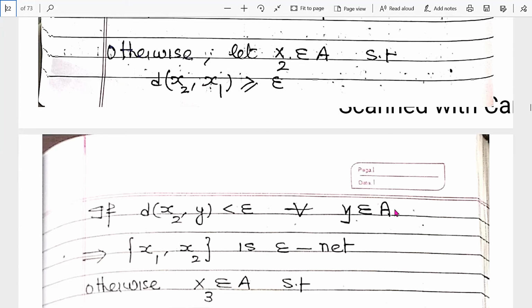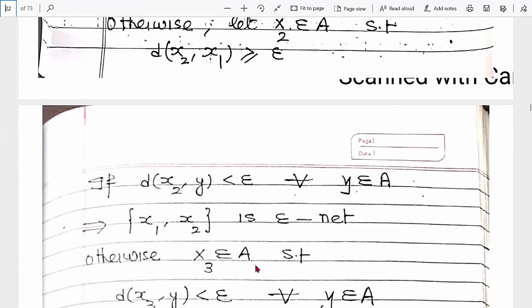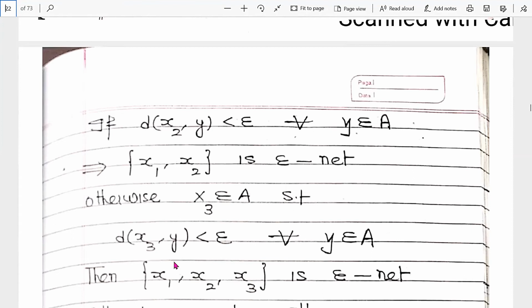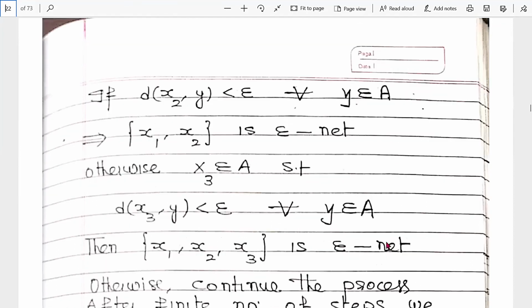Now, if our condition is satisfied with these two balls, one with center x1, second with center x2, then this is an epsilon net. If it is not satisfied, then again we have x3 belongs to A such that d(x3, y) is less than epsilon for y belongs to A, then this is an epsilon net.